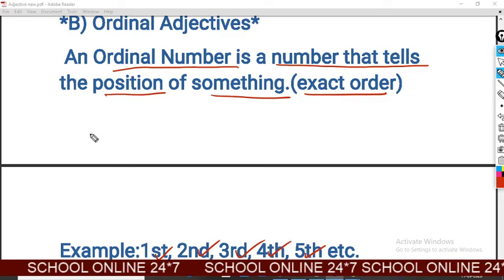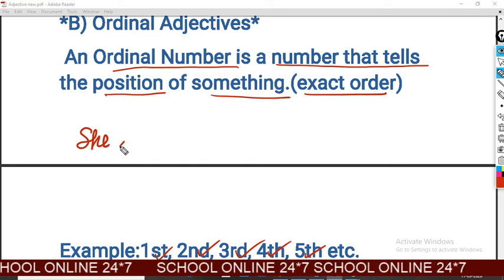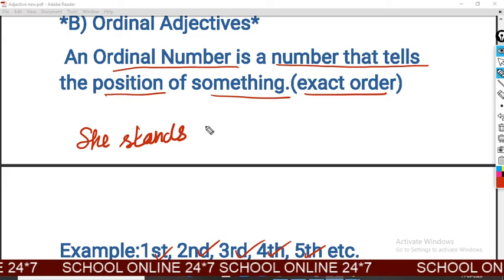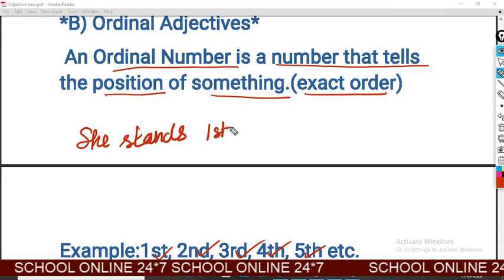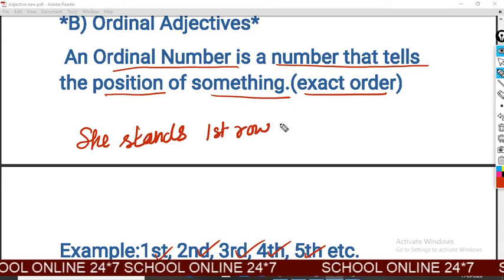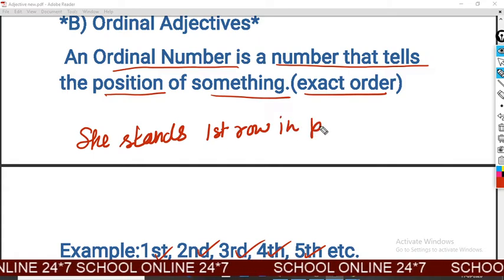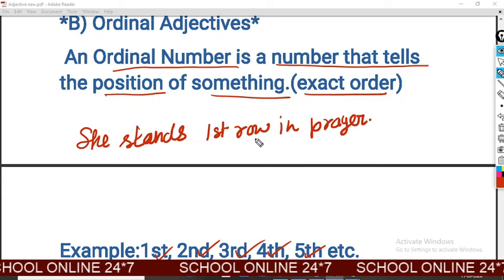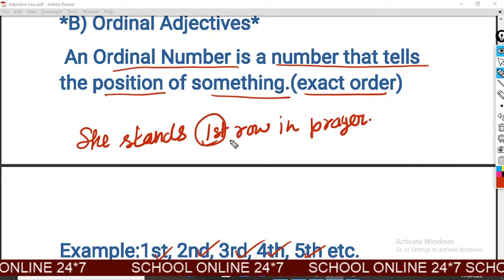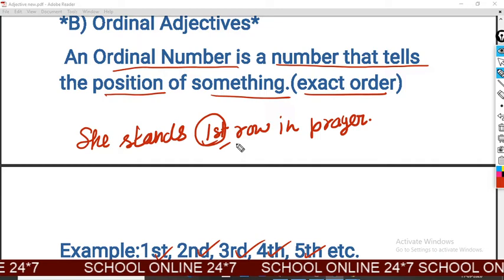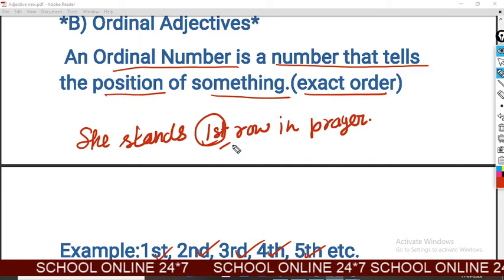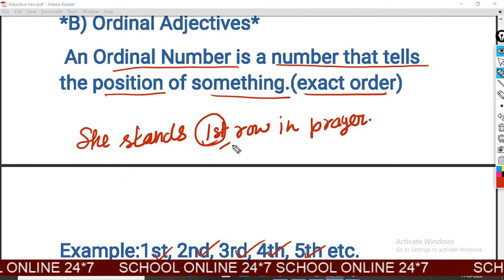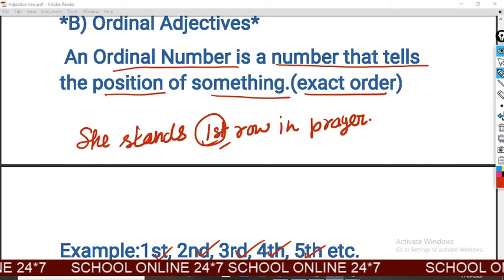For example, she stands in the first row in prayer. There I use first, and first indicates the exact position of the row. So this is the use of the ordinal adjective.